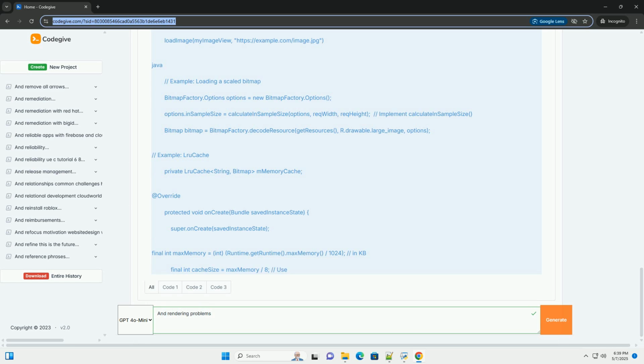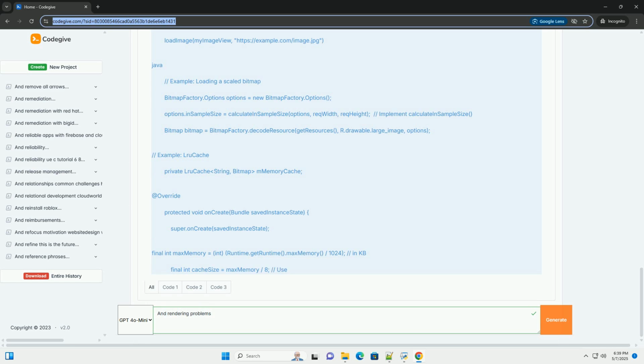Incorrect use of weight: layout_weight is used improperly in LinearLayouts, causing elements to be sized or positioned incorrectly. Text size issues: text sizes are specified in pixels, px, instead of scale-independent pixels, sp, leading to inconsistencies across devices.